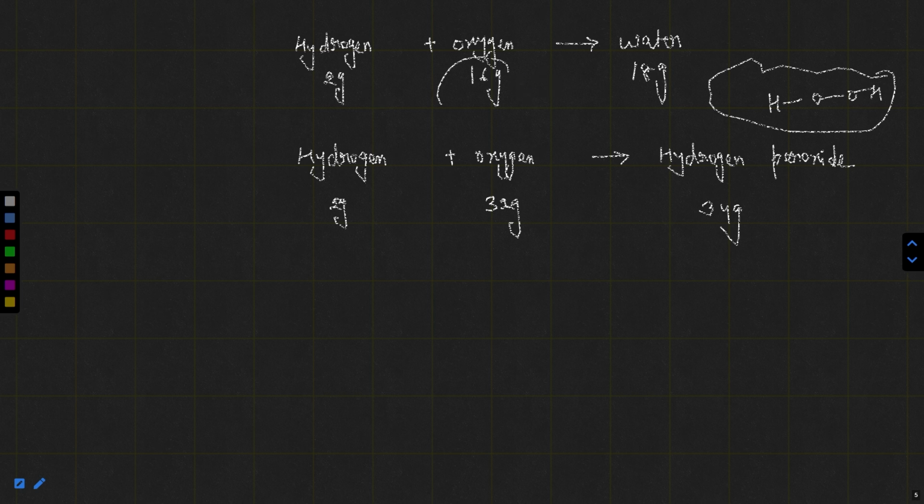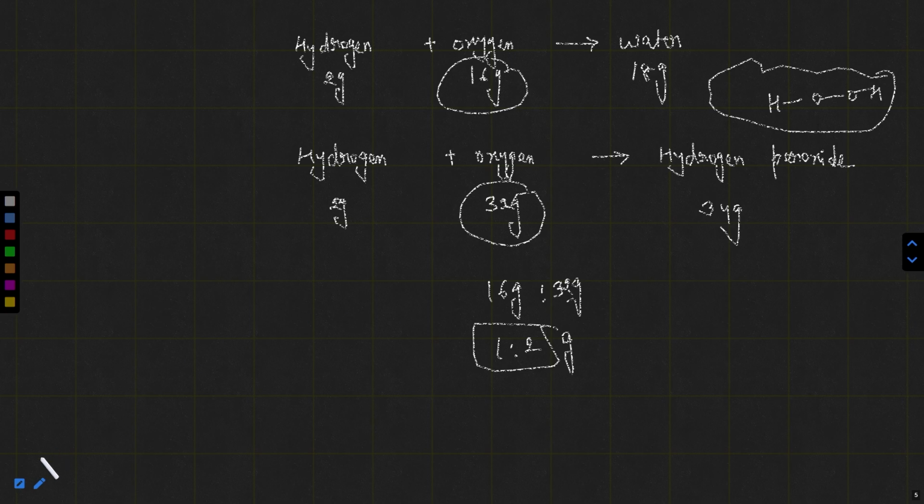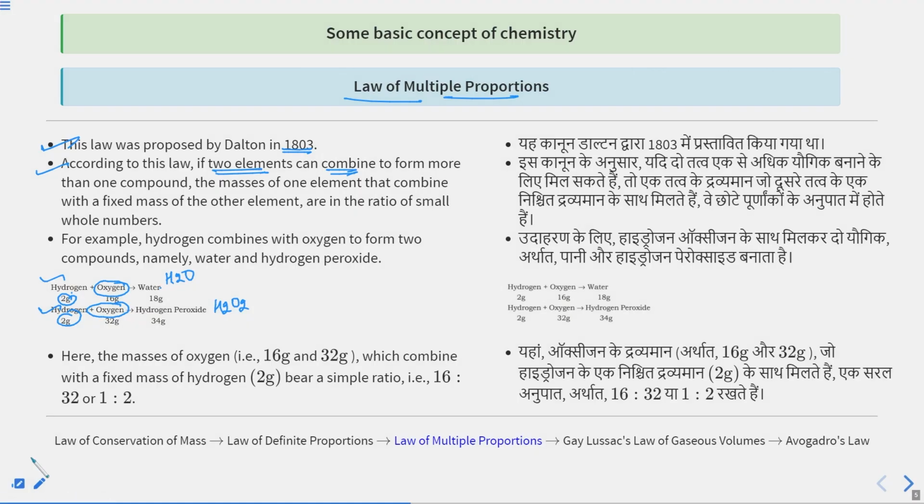If you take the mass ratio of this oxygen and this oxygen, it comes out to be 16 gram to 32 gram, which is 1 to 2. This is the simplest ratio, a small whole number ratio.